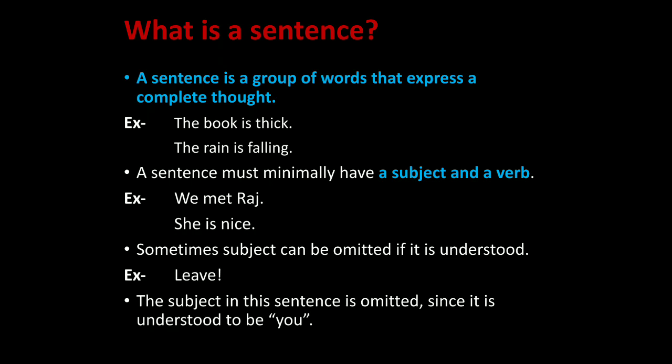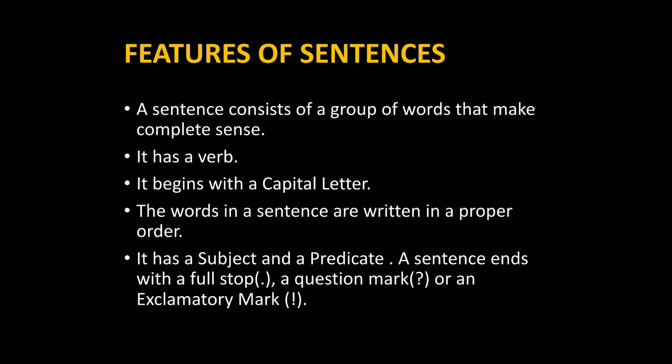So, what is a sentence? Sentence is a group of words that express a complete thought. It must have a subject and a verb at least. Right? Okay. Now let us see what are the features of sentences.